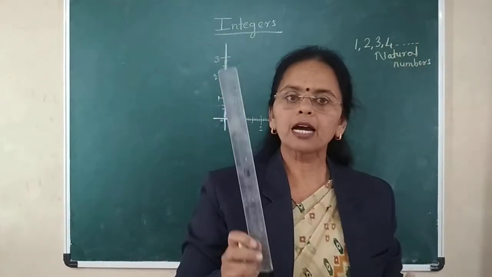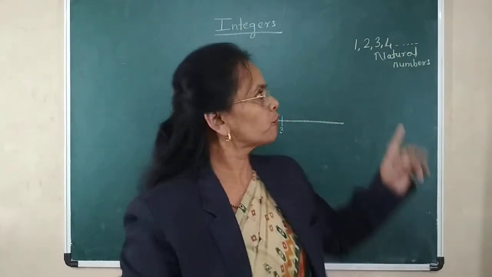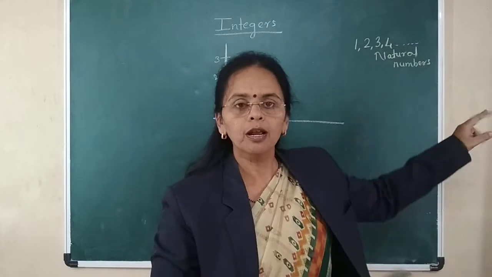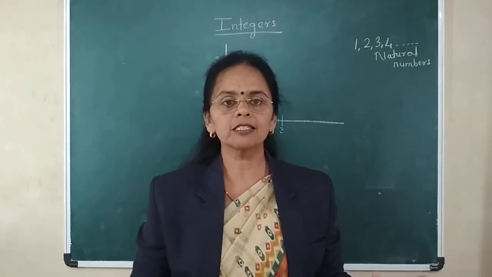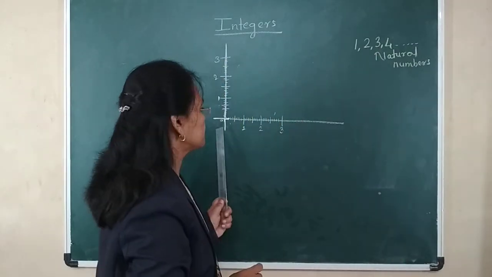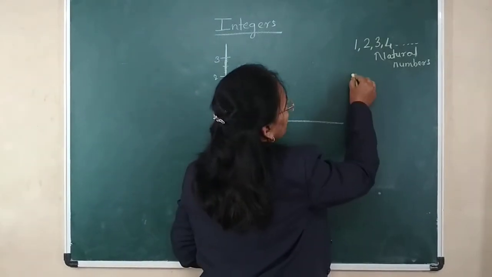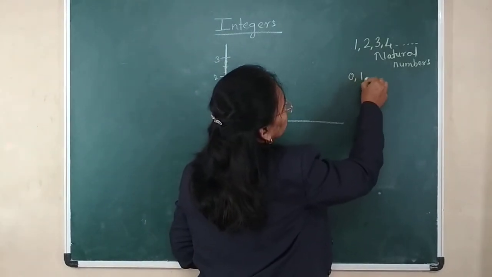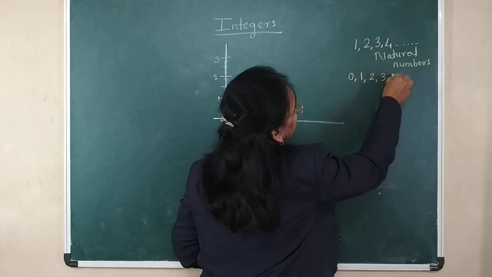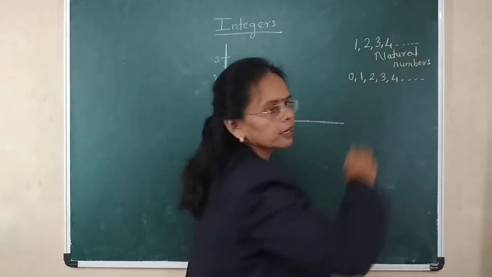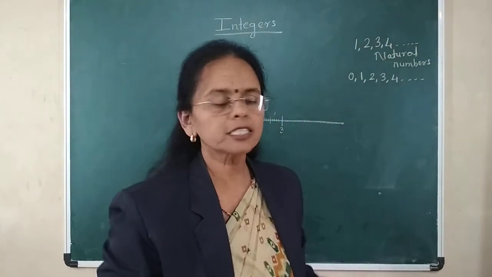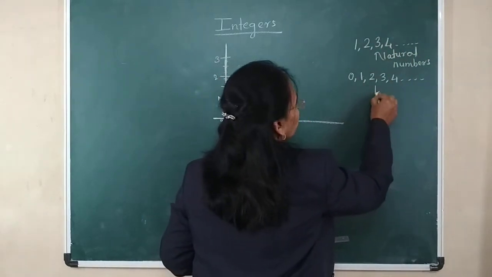So, while counting things, you start from 1, 2, 3, 4. But while measuring things, you start from 0, 1, 2, 3, 4. And the numbers which start from 0, 1, 2, 3, 4 and so on are called whole numbers.